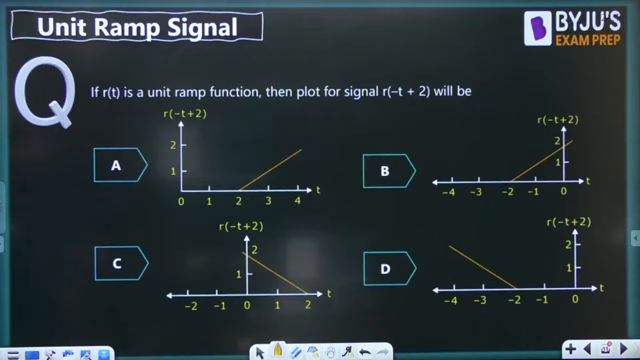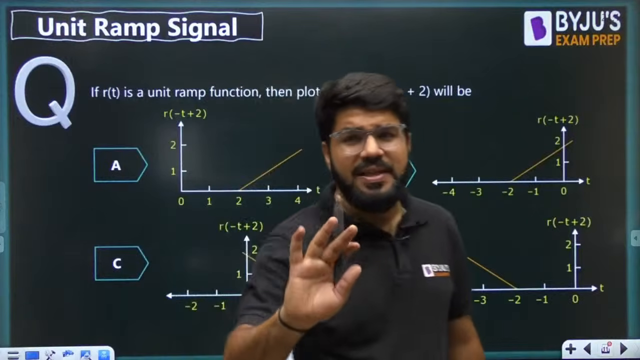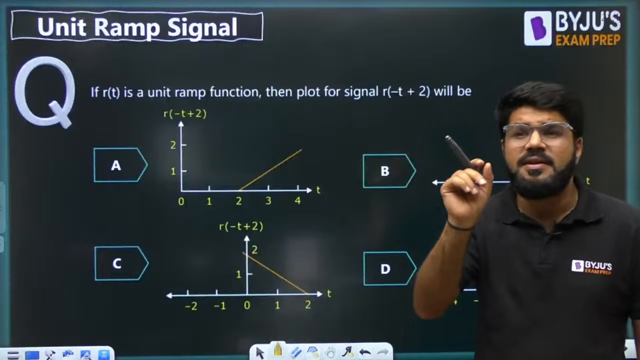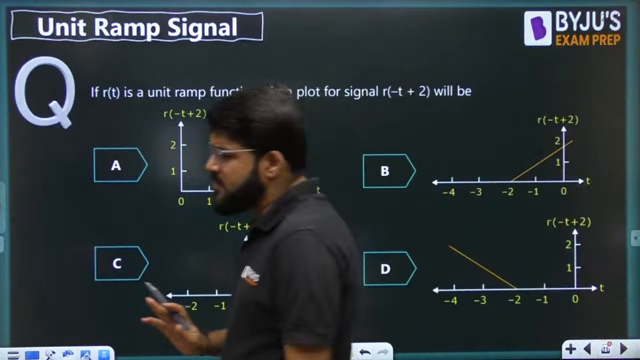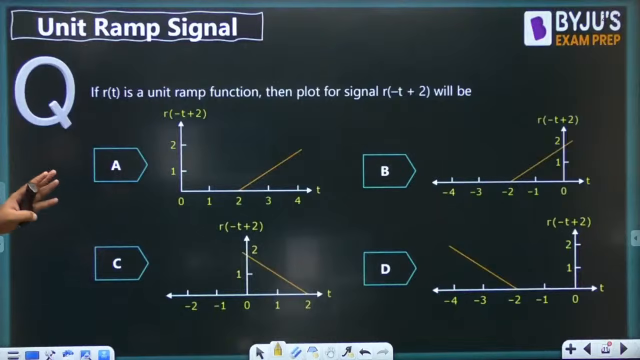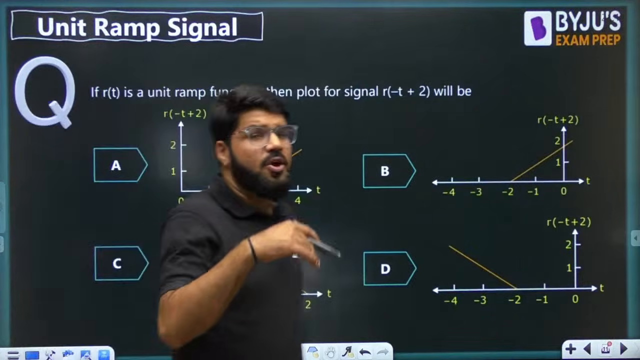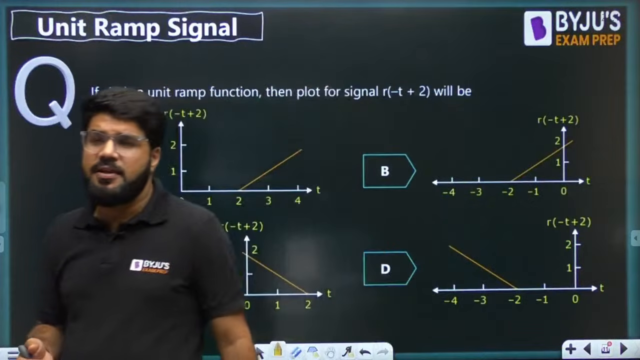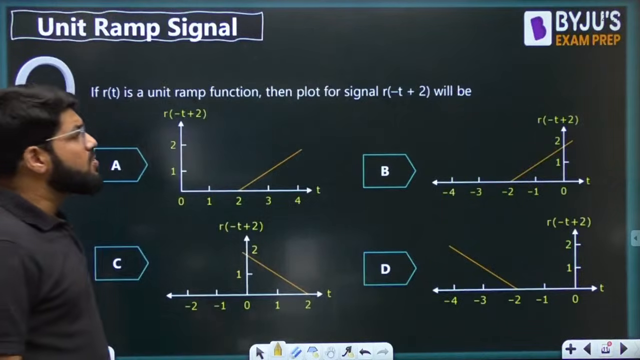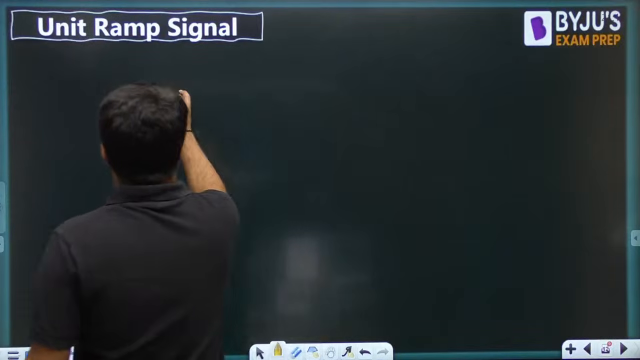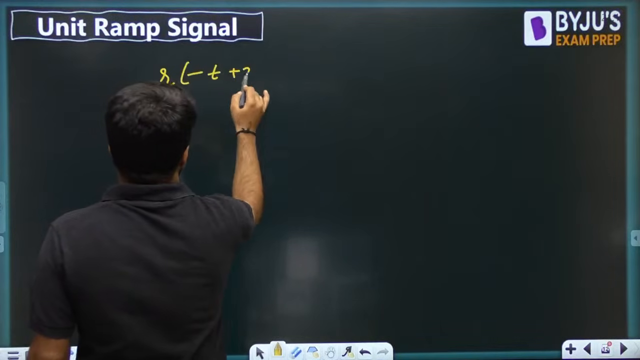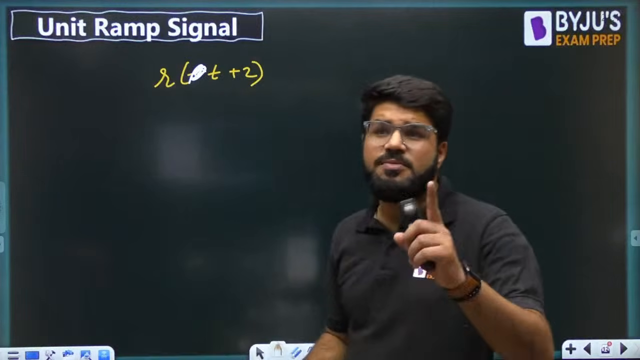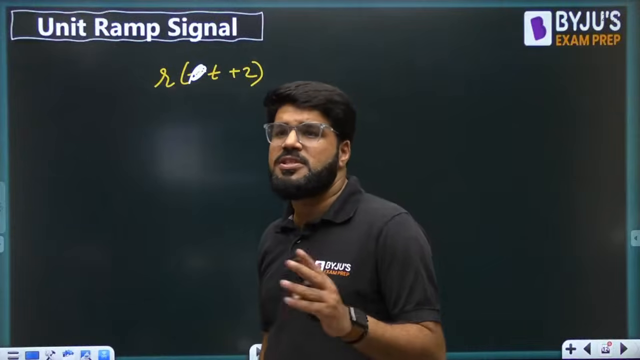Now, a very simple question. Then let us come to the very important point. Only one thing is very important with respect to ramp signal, that is the addition and subtraction of ramp signal. But before that, let's have a simple sketch of r(-t+2). Now you guys have all understood what is shifting and scaling. Last week we have learned several concepts of signals. So how to sketch r(-t+2)? It involves both shifting and scaling.